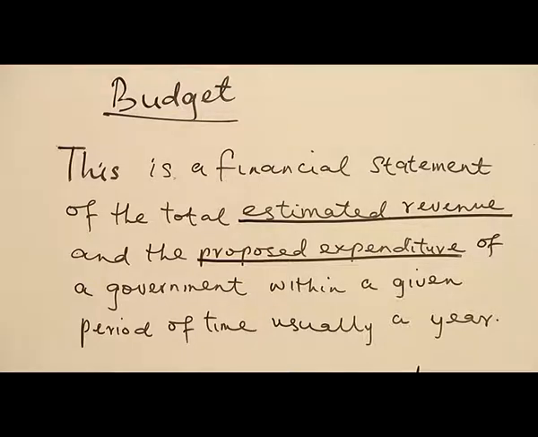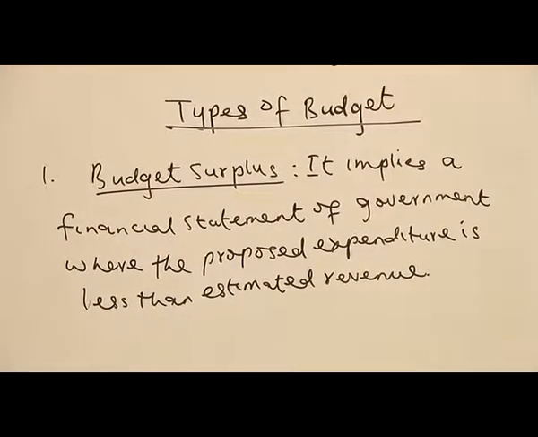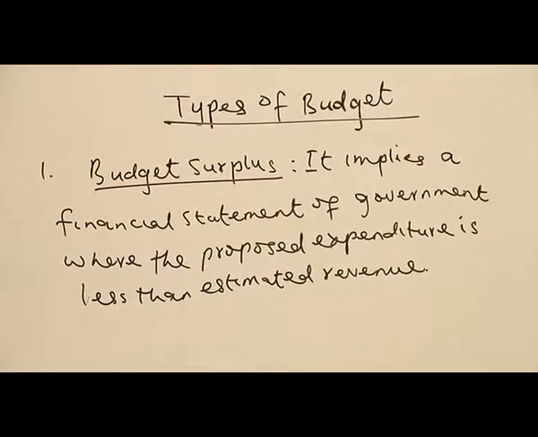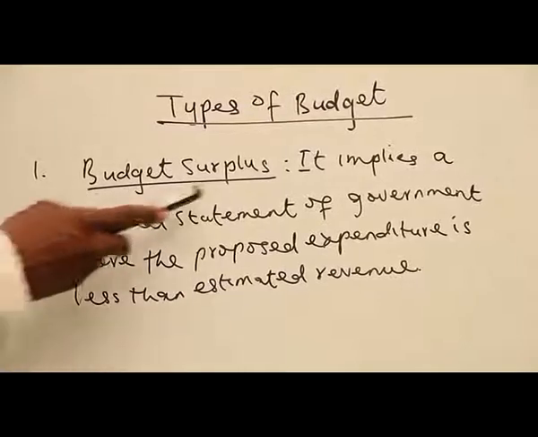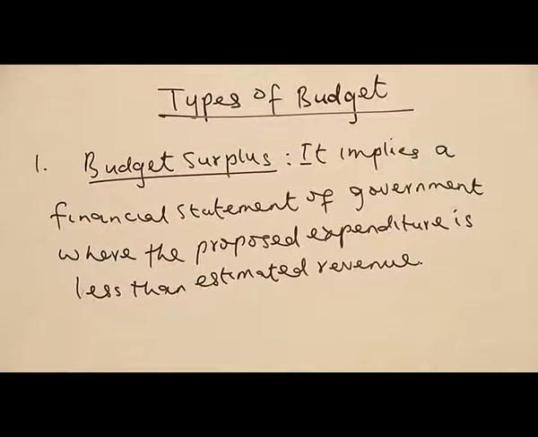So we have analyzed it under public finance about two or three days ago when we started with our public finance. So in budget, we are talking about estimated revenue and proposed expenditure. Types of budget. When we are talking about types of budget, we have three types. We are going to look at the three types. The first one, we call it budget surplus. When government is trying to make a budget, they must understand the economic situation of the country, if budget surplus is what they should propose or not.